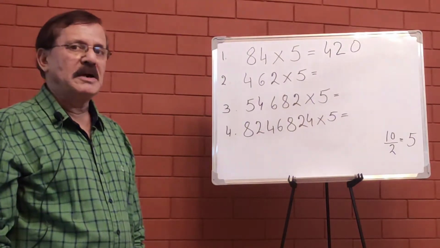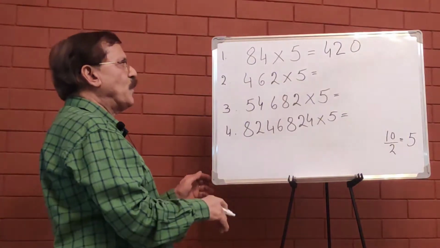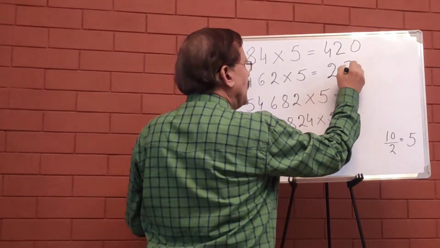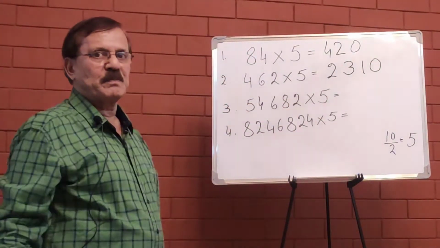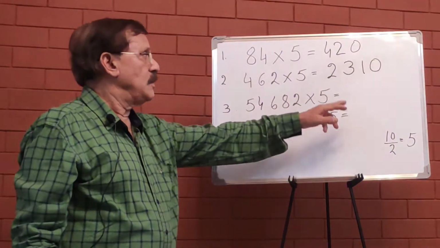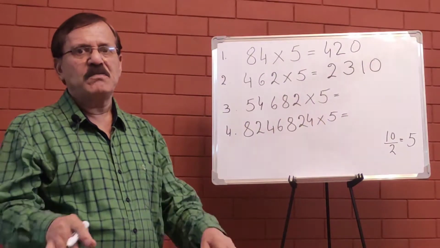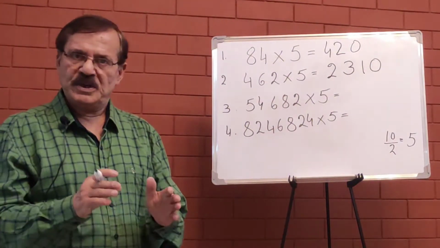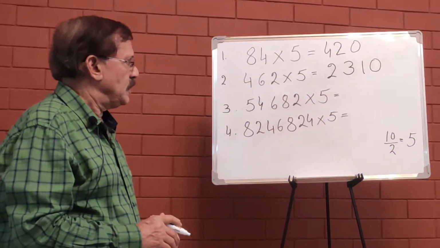Next question, 462 multiplied by 5. The same trick. Half of 462 is 2, 3 and 1, and put a 0, multiply by 10. Half the number means divide by 2, and putting a 0 is multiply by 10. So instead of multiplying by 5, I am doing this technique, which gives me an answer in a much easier manner.